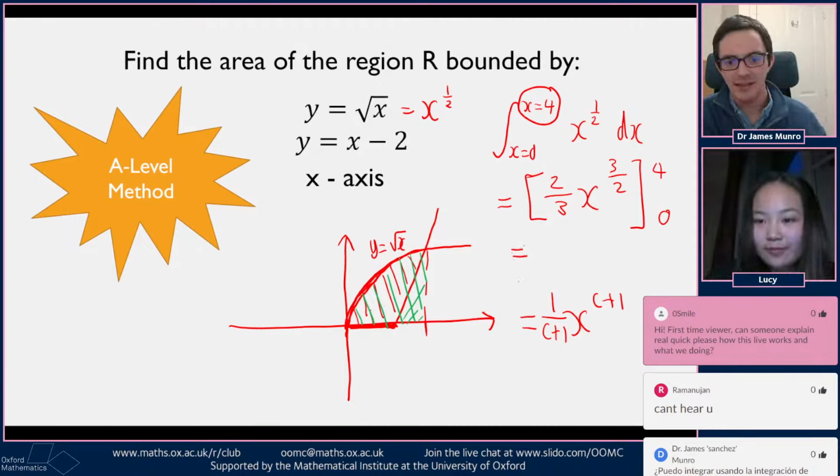And that gives us the green area underneath the x to the half curve.